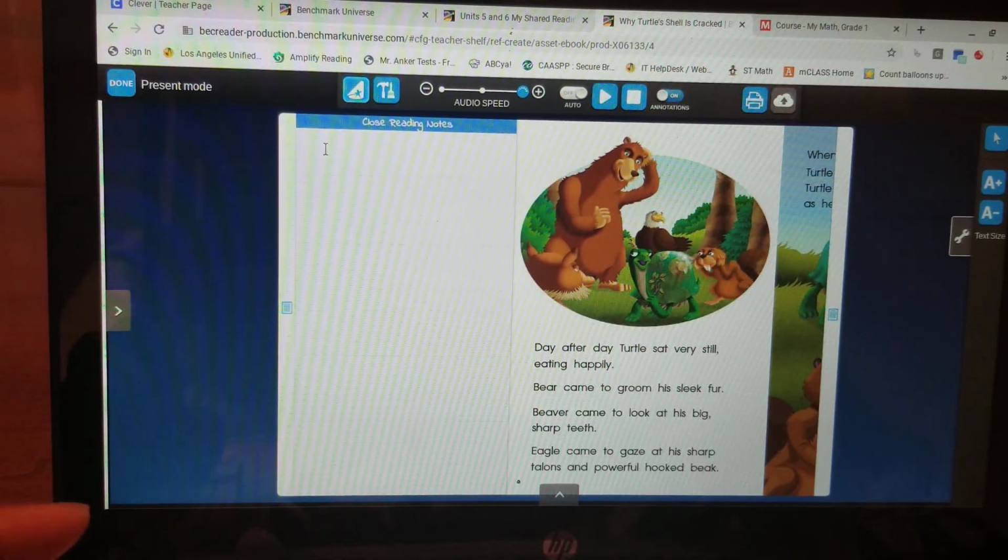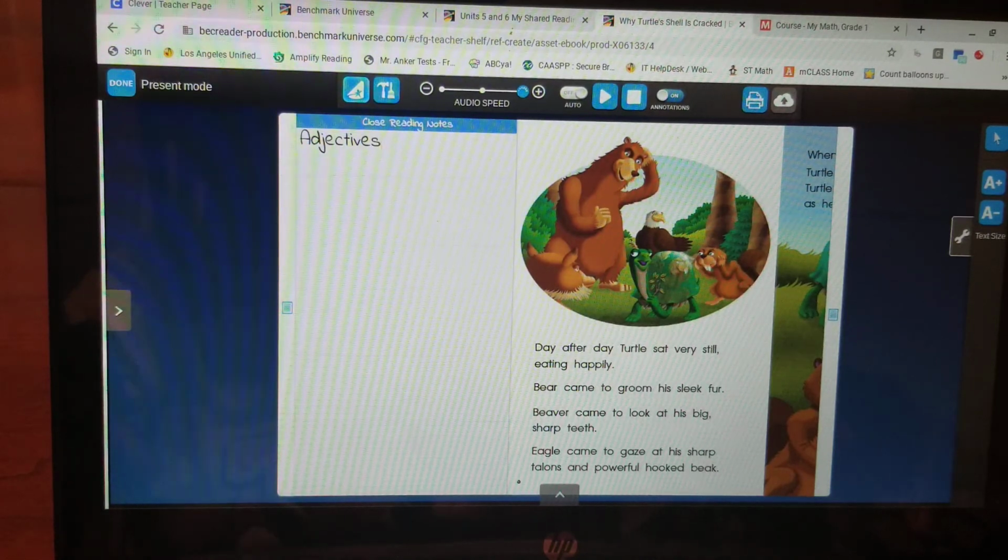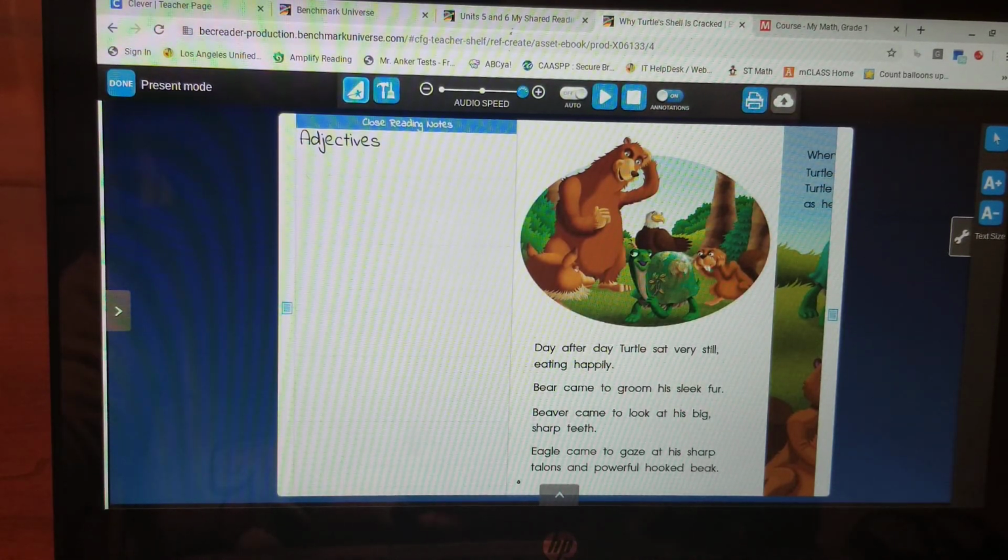Look at this sentence. Bear came to groom his sleek fur. What kind of fur did Bear have? We're finding the adjective. What kind of fur did Bear have?